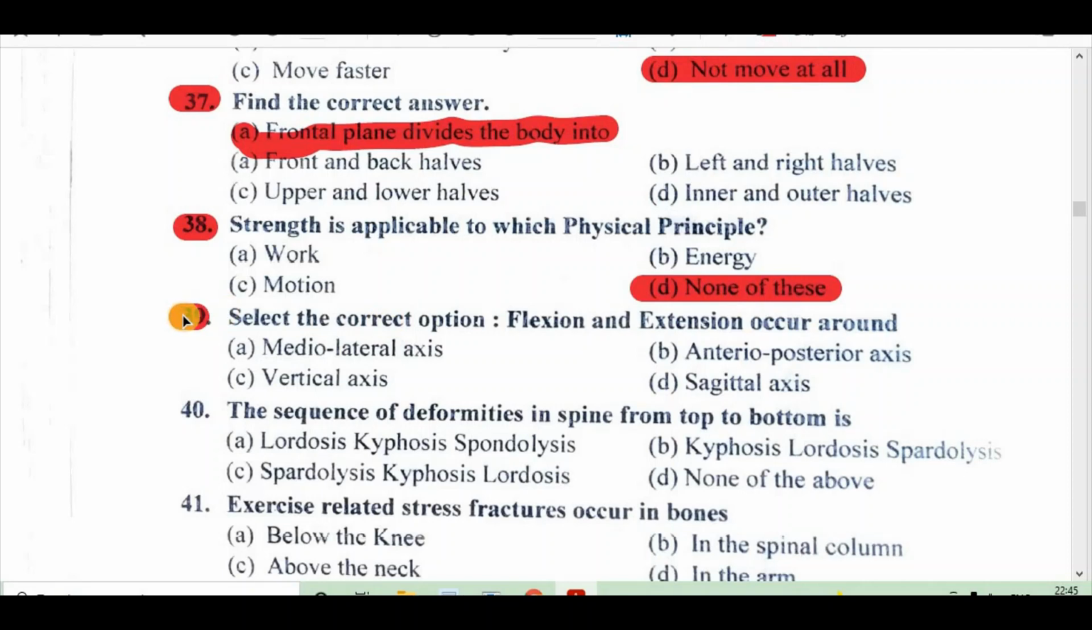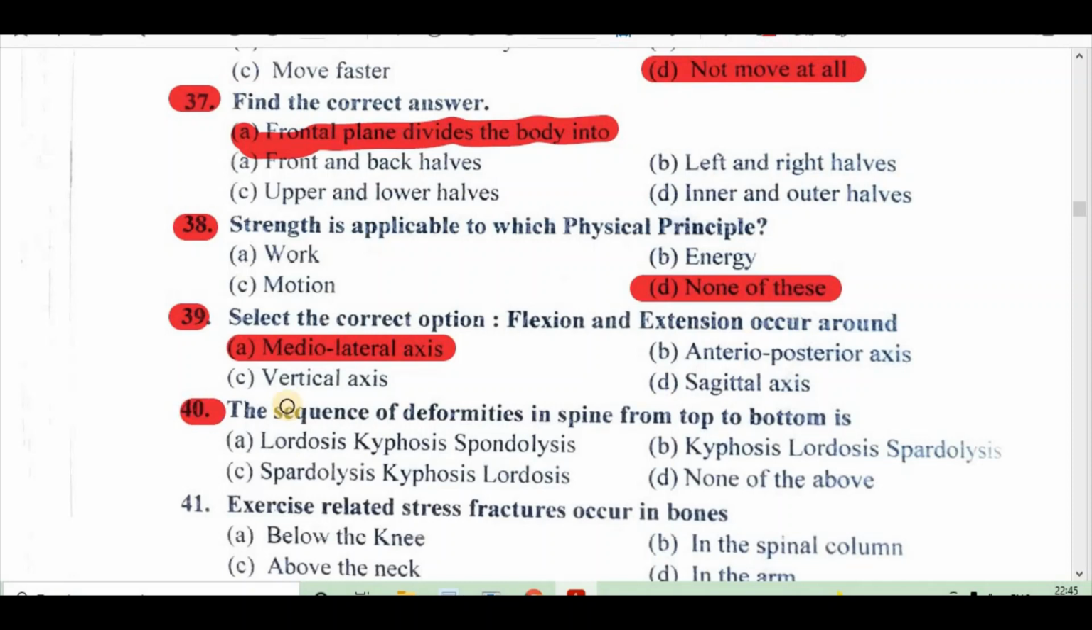Question 39. Select the correct option. Flexion and extension occur around: A. Medial lateral axis, B. Anterior posterior axis, C. Vertical axis, D. Sagittal axis. Right answer is A. Medial lateral axis.